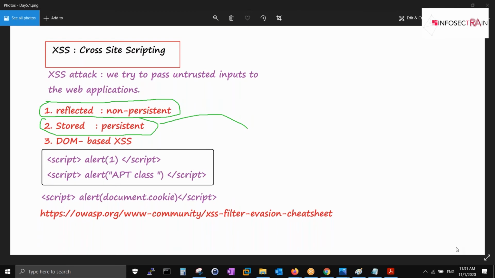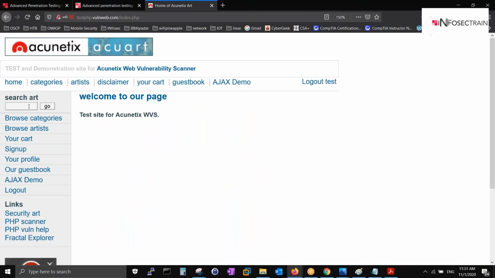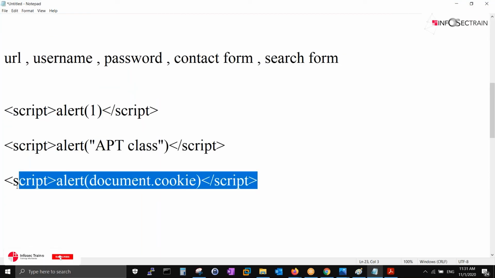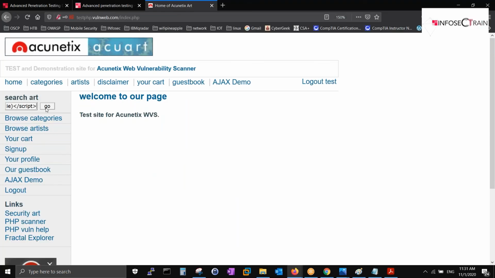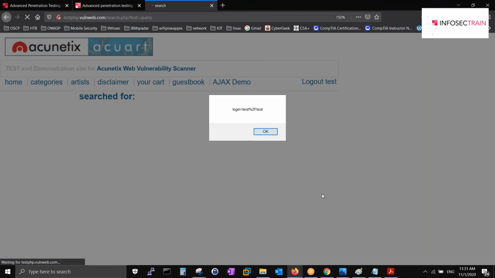Okay, going ahead, we will see one more thing. In the same thing, I am writing, guys, script document.cookie. Let's write this. I am trying to steal the cookie from the page. The pop-up is giving me test %2f test. %2f here means the space. I am able to see my username and password in clean text: sensitive data exposure, security misconfiguration, and session issues. Three vulnerabilities we can classify in this case.